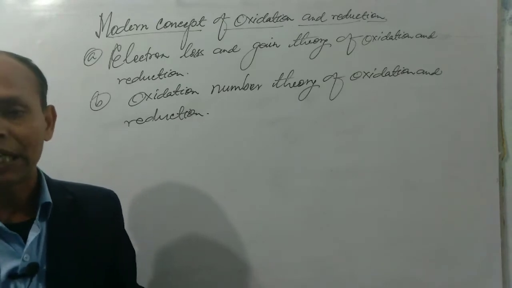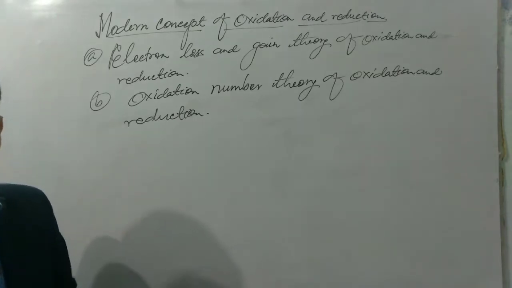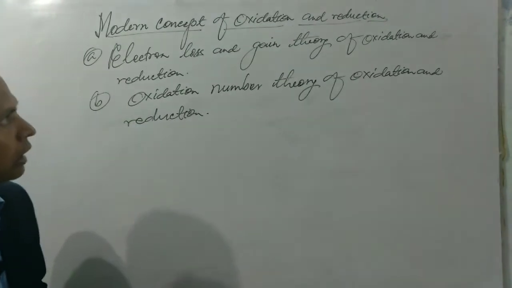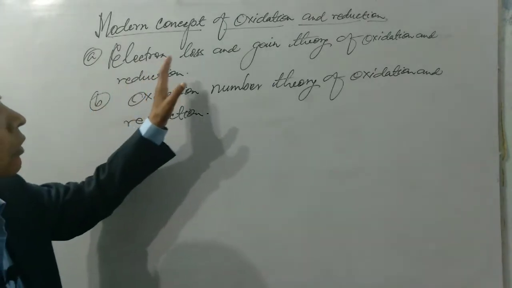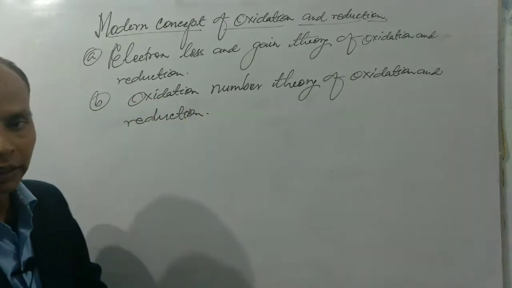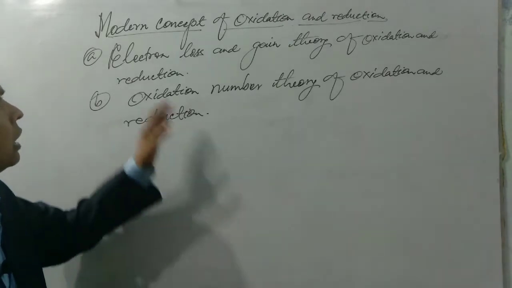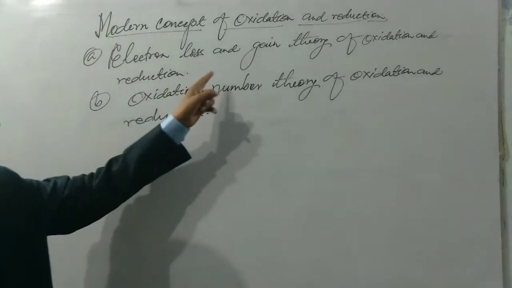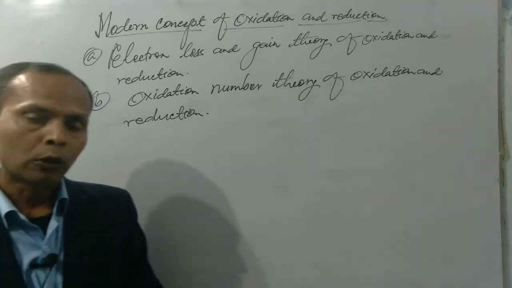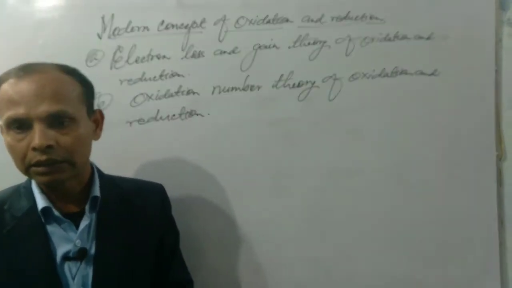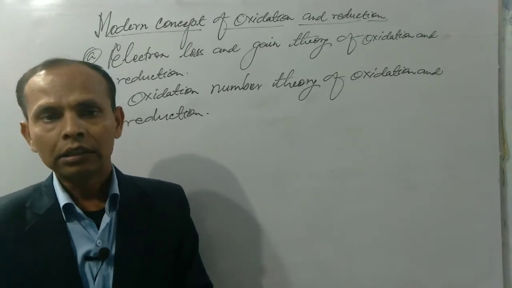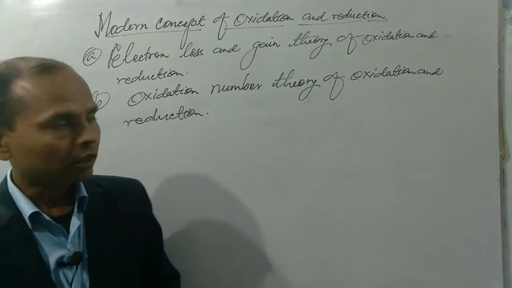In previous classes we have taught about the classical concept of oxidation and reduction, but in this class we shall study about the modern concept. There will be two modern concepts: the electron loss and gain theory of oxidation and reduction and the oxidation number theory of oxidation and reduction. First we have to discuss the electron loss and gain theory. According to this theory, the definitions of oxidation, reduction, oxidizing agent as well as reducing agent will be available. According to this theory,